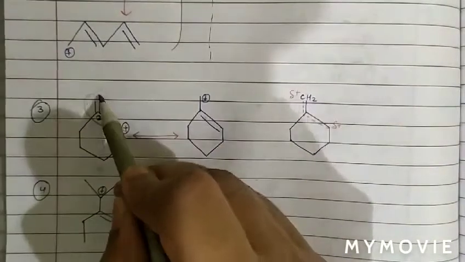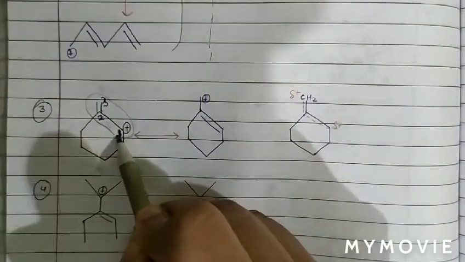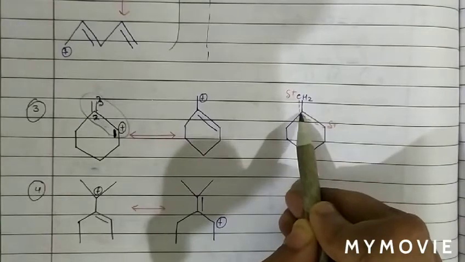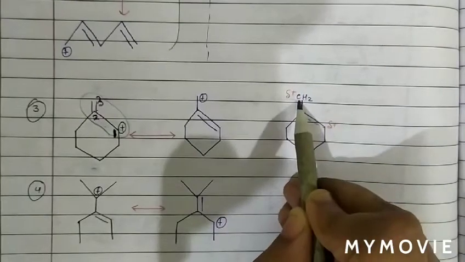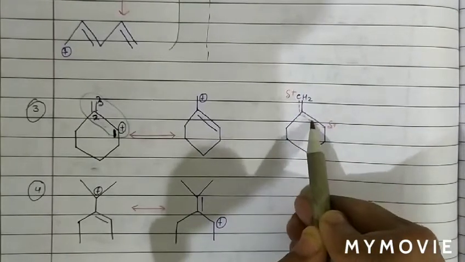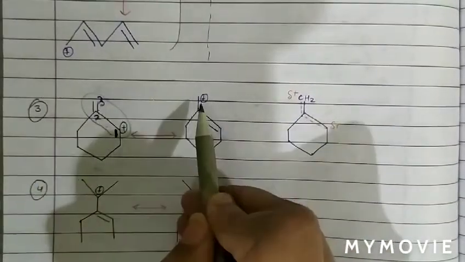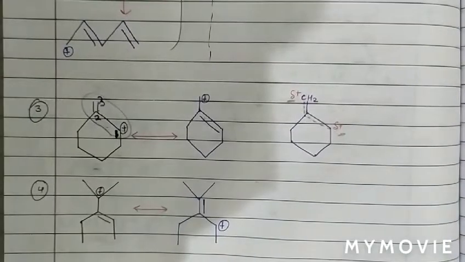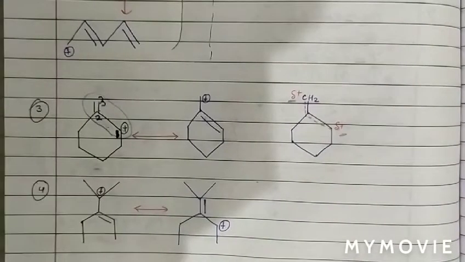So basically resonance is taking place only in this part. So draw the resonating hybrid and show the delocalization of pi electron, because pi electron is delocalizing only in this part, and positive charge is on this carbon atom and also on this carbon atom, therefore partial positive and partial positive. So this is the resonating hybrid of this molecule.